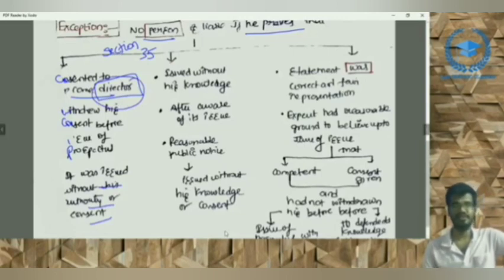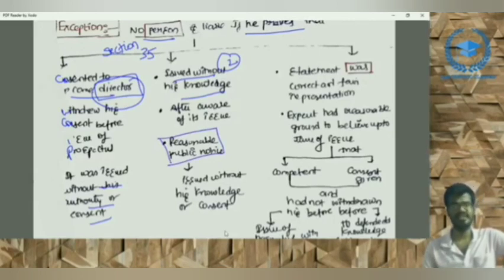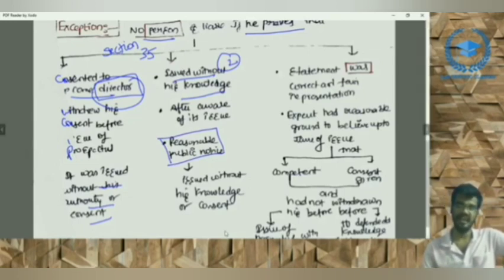And coming to the second type of exception: issued without his knowledge, and after becoming aware of its issue, he has not consented for the issue, but after becoming aware of that issue, that particular person has issued a reasonable public notice. He has given a public notice that I have not consented, and it was issued without my knowledge. Then that particular person, which may include the auditor, is an exception to the penalty under section 35.